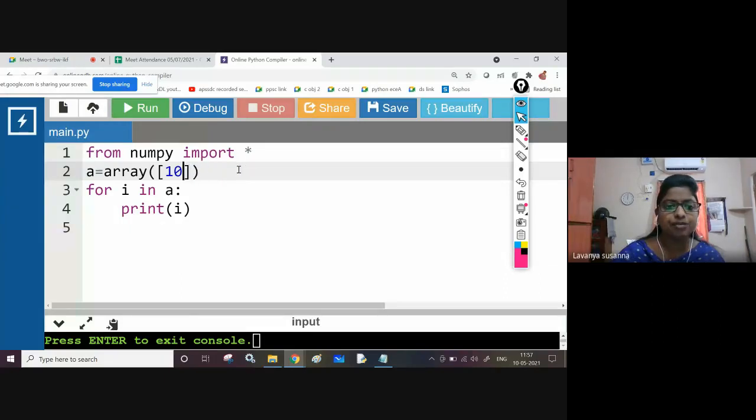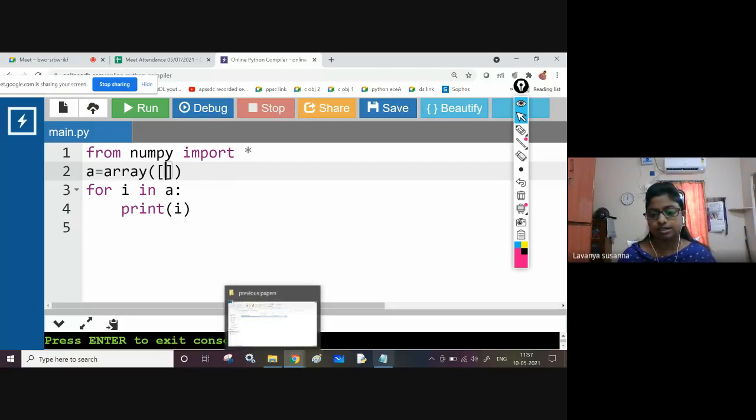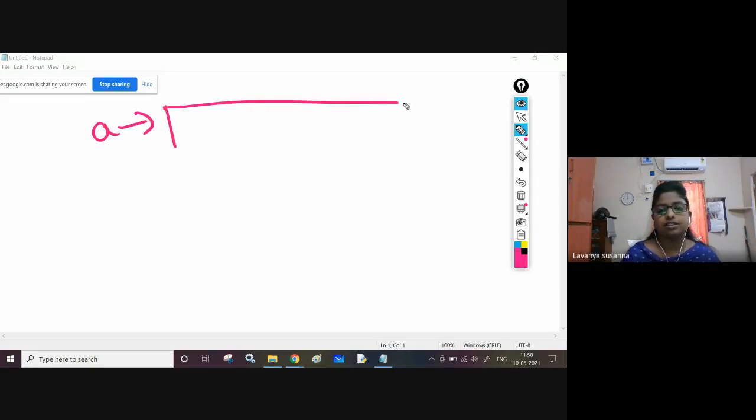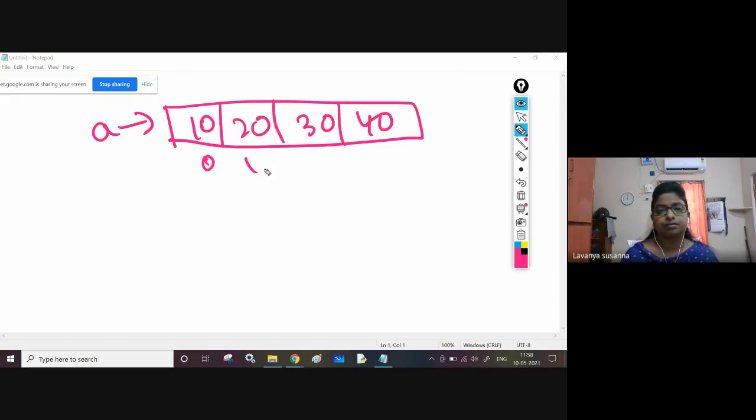Before that, I need to explain the append function. See, these are the elements. Now, if you want to append to the last, if you want to insert element 50, how to do it?